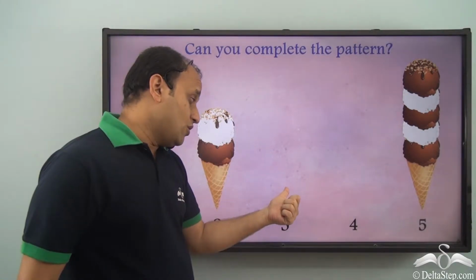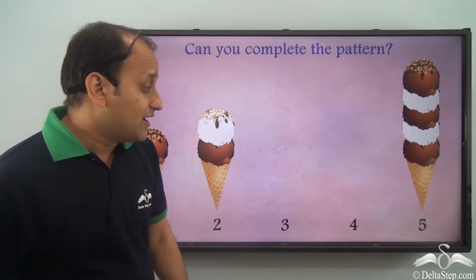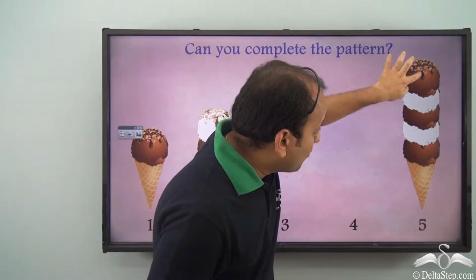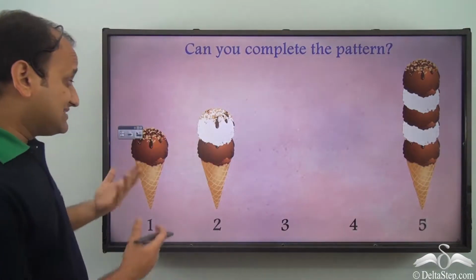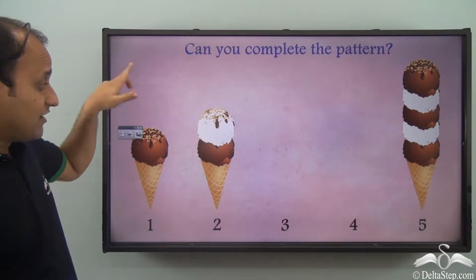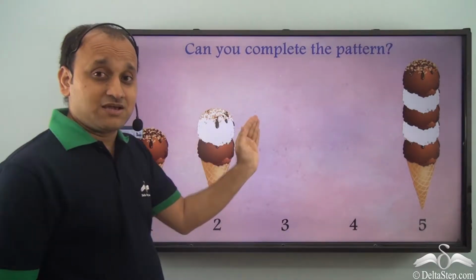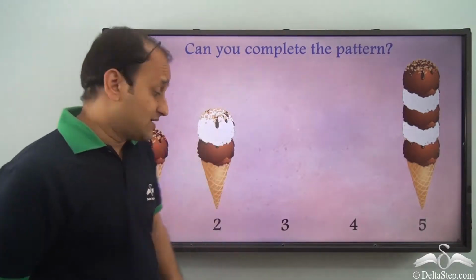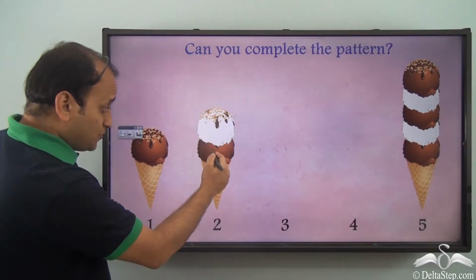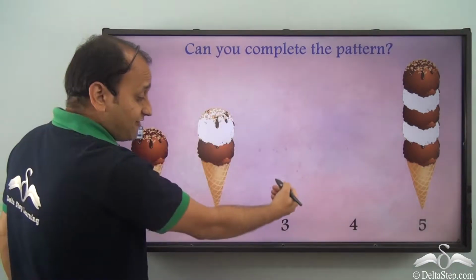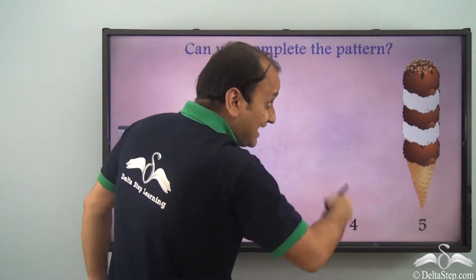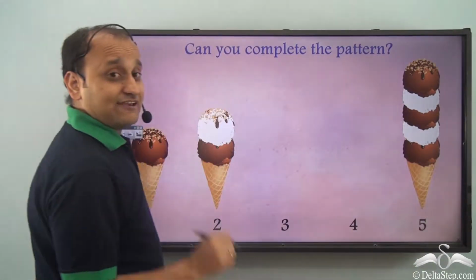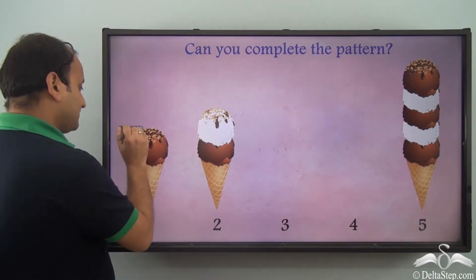So I don't know what 3 and 4 have. And in the fifth I have 1, 2, 3, 4 and 5 scoops. So what exactly is happening? Well, every time this is increasing by 1 scoop, isn't it? So after 1 I have 2 scoops. So after 2 scoops I'll have 3 scoops, and then I'll have 4 scoops, and only then I can have 5 scoops in the fifth one.